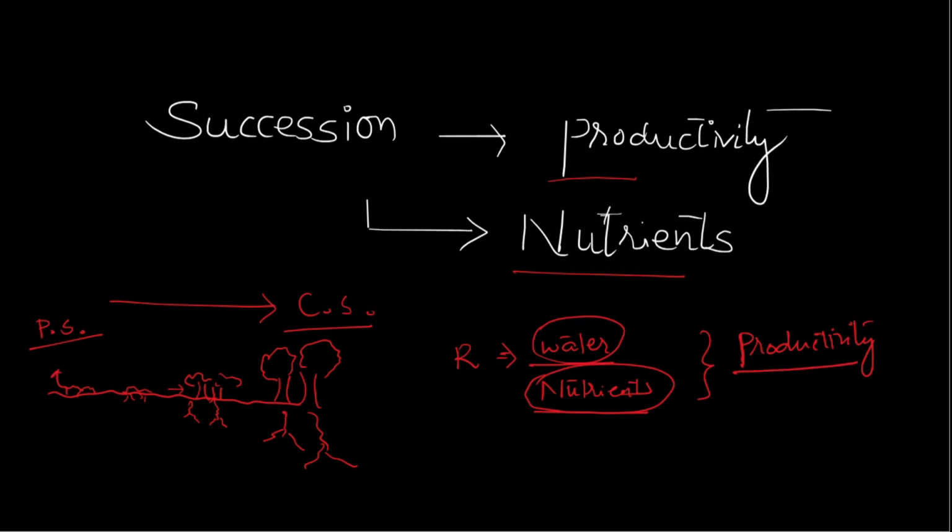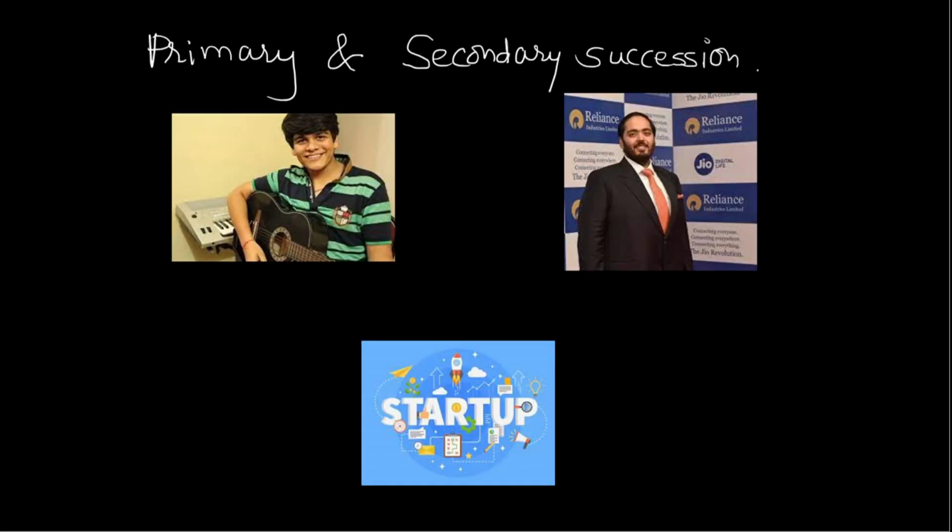As the succession goes on, the productivity actually increases, and the availability of nutrients is increased, and so is the productivity. So this was the relation between succession and productivity of the species. Moving forward, we had something about primary and secondary succession. So what is primary and secondary succession?